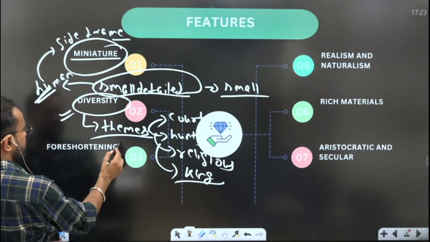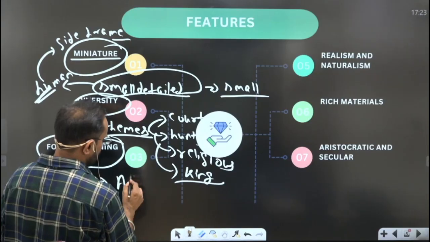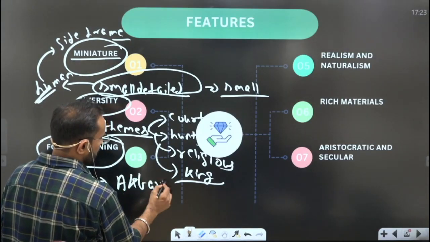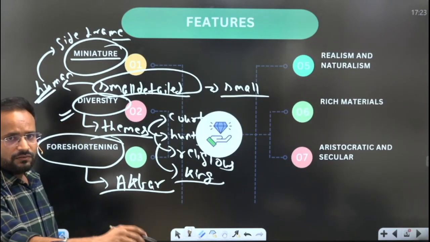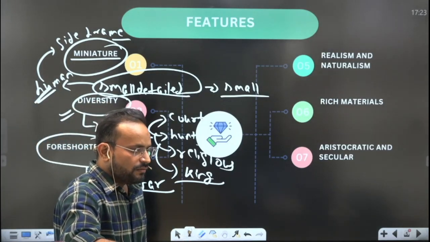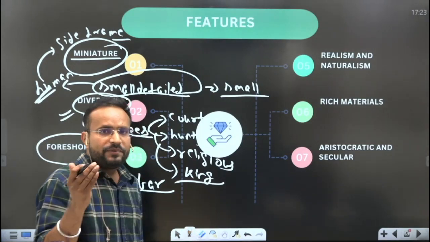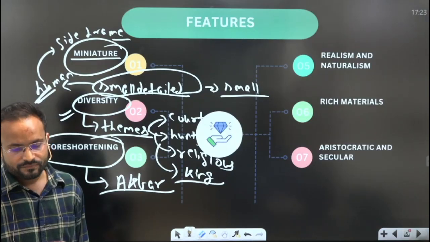Then the third feature is this particular technique that is attributed to the era of Akbar, the technique of foreshortening. What exactly is this technique of foreshortening? The technique is that the objects or the figures are depicted in such a way that they appear to be nearer and smaller.